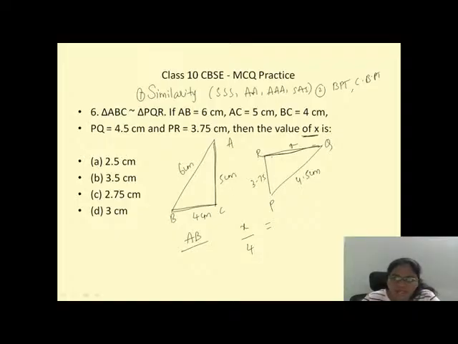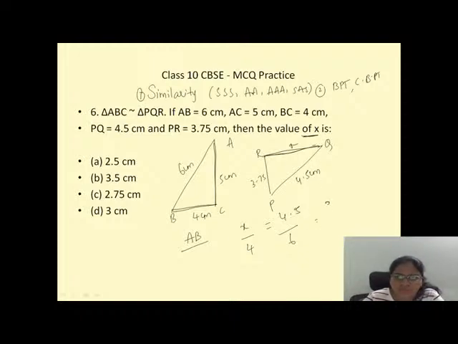and then 4.5 by 6. D is the correct answer. By mistake, I typed B. Yes, you're right. Done.